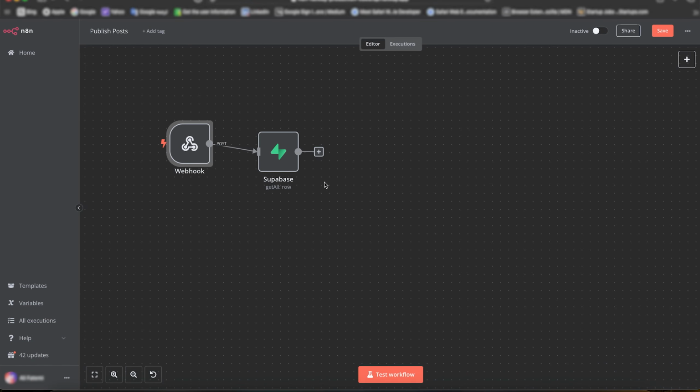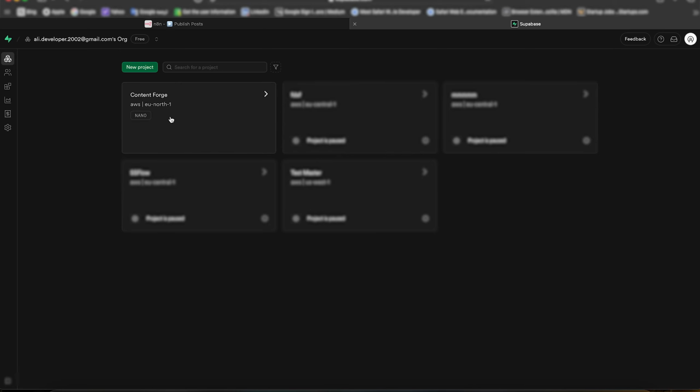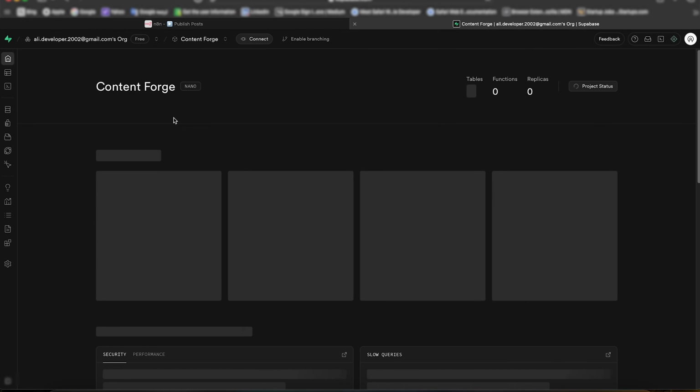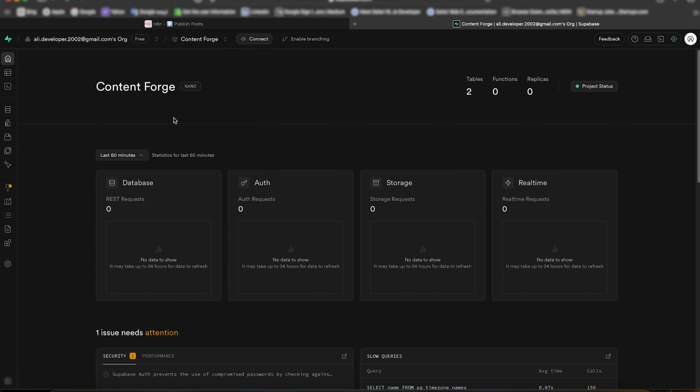From the webhook, we get the video ID, and here in Supabase, we get all the posts generated for that specific video. Let me show you. So Content Forge, we did a rebrand, Content Forge didn't really make sense. I changed it to Promo Flow. So it's basically making your promotions a flow, easy, a breeze, something like that.